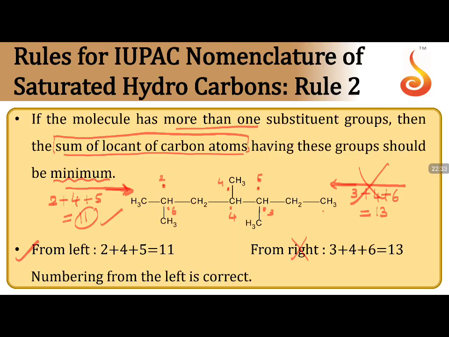So the numbering from left to right is correct. The numbering will be 1, 2, 3, 4, 5, 6, 7. It is going to be the 7 carbon chain as the parent chain with these unnumbered carbons. We call them branches or substituents or alkyl groups. We'll see how to name them in the upcoming slide.